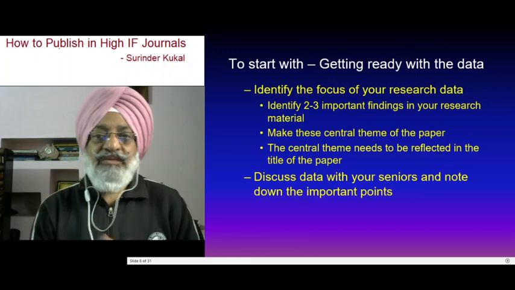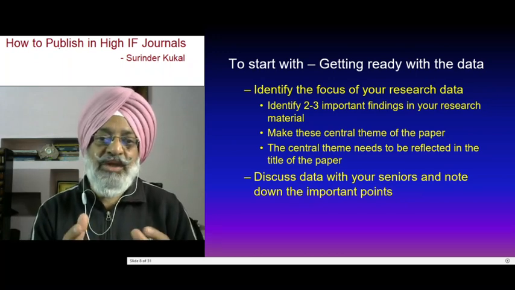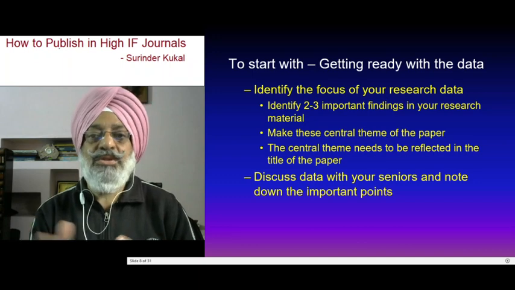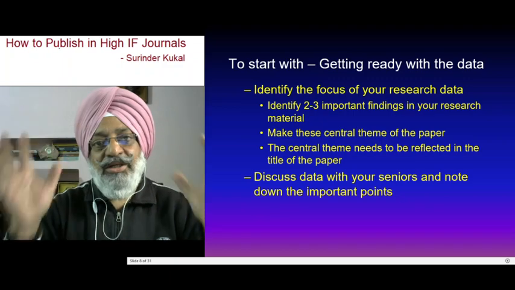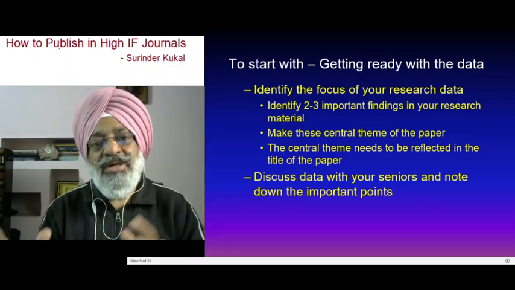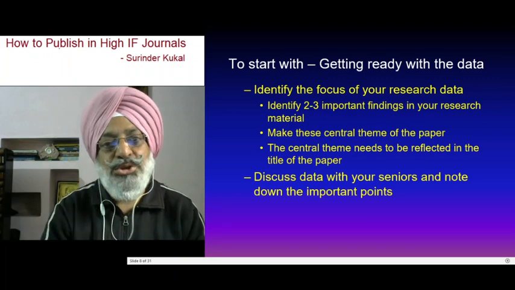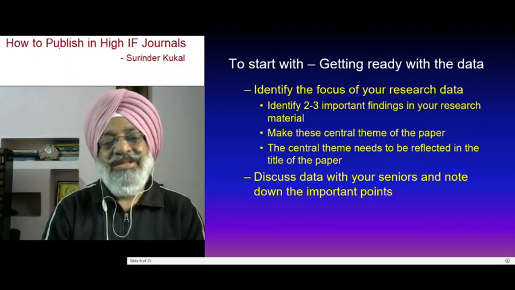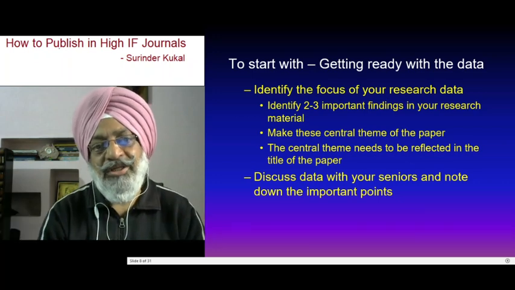Then, to start with and getting ready with the data, again you have to identify the focus of your research data. You have to identify, okay, this is my data now in tables and figures, what important 2-3 points I can show. You just jot down, okay, one point is this good finding, another is this, maybe 2, maybe 3, not more than that.